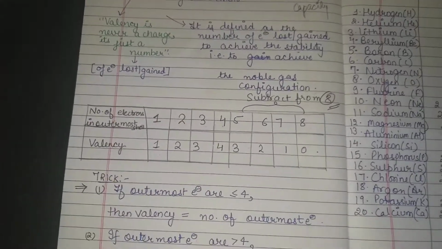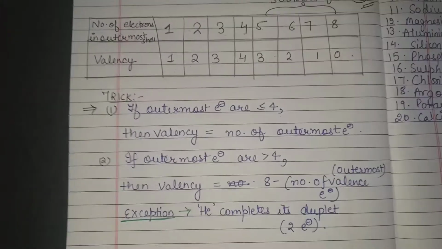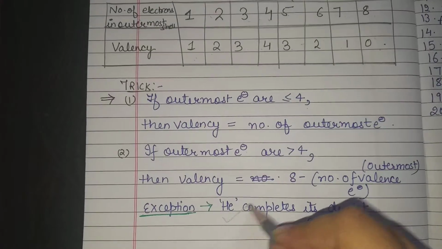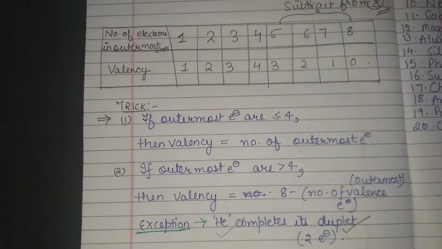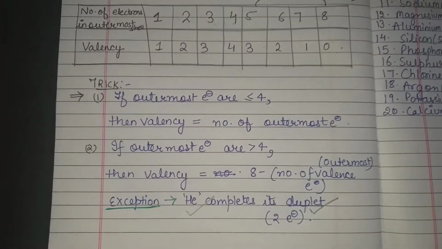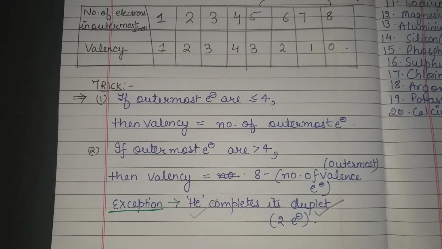But here we have one exception, and that exception is helium. Helium actually completes its duplet, not the octet, right? So in that condition its valency will remain 0 as it completes its duplet.